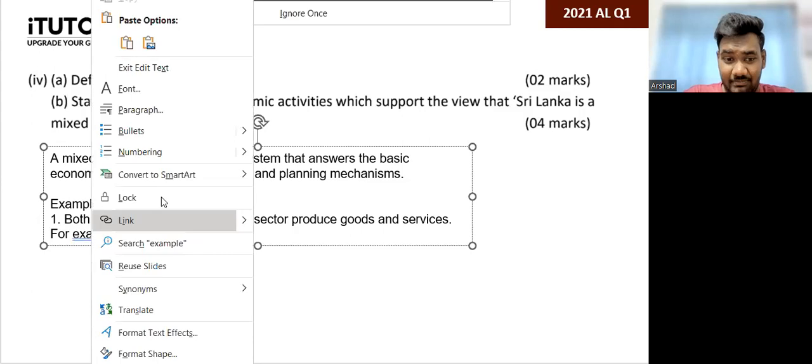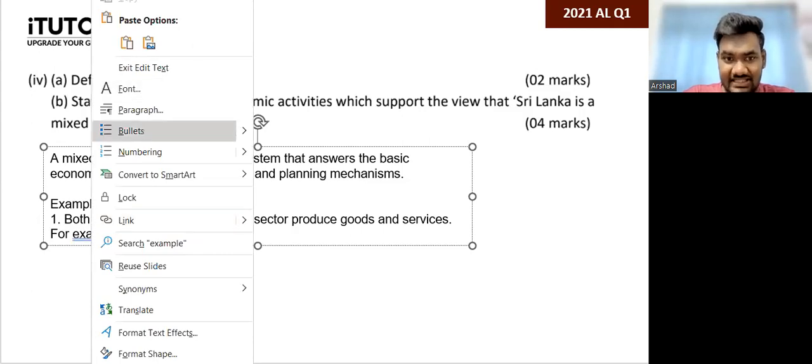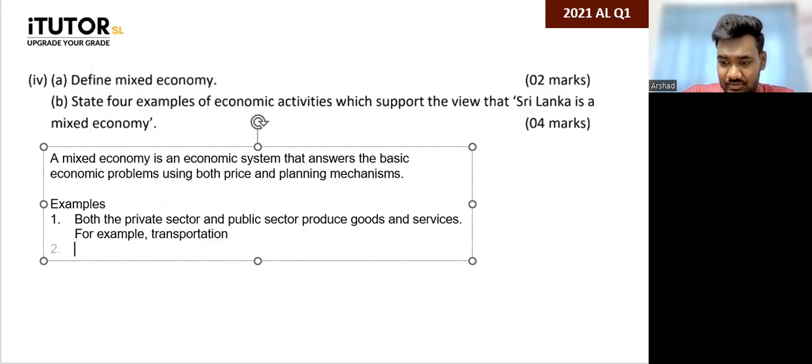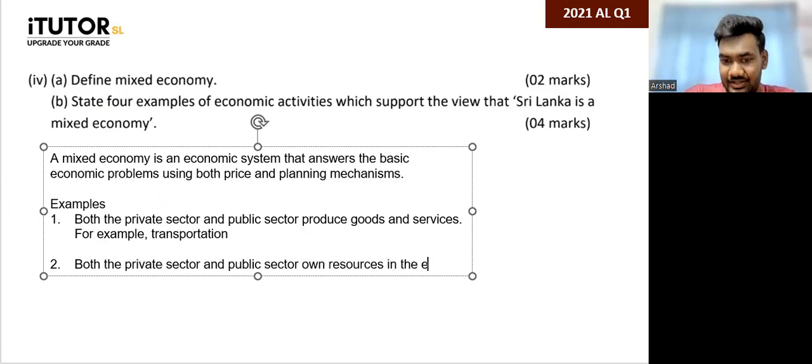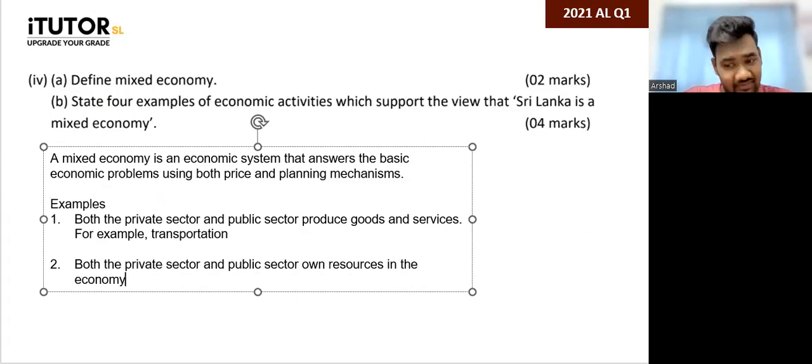What else? What are the other examples that you can give, guys, to show that this is a mixed economy? You can say both the private sector and the public sector own resources in the economy. So there are private sector businesses owned by the private sector, and there are public sector businesses that the government owns. So you can say that. What else can you say?